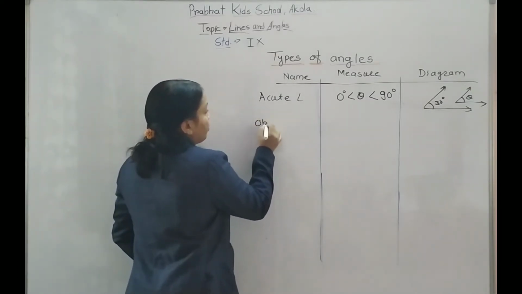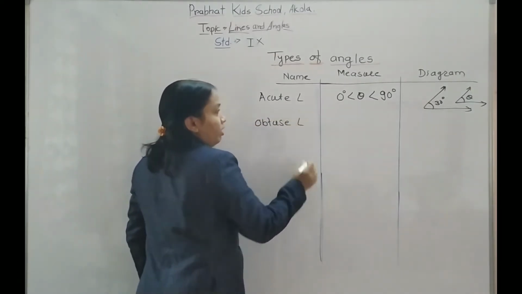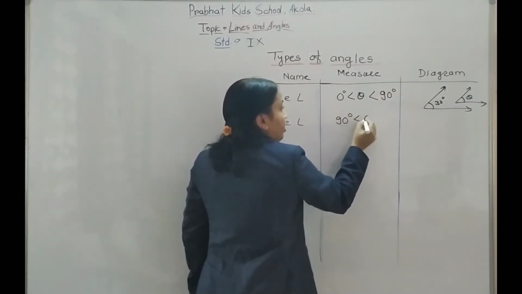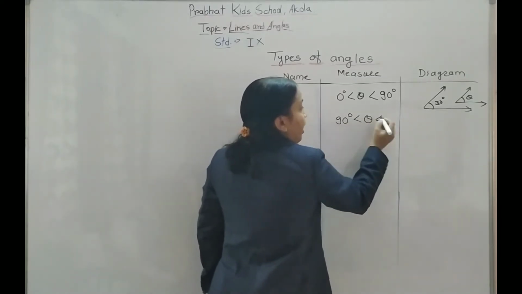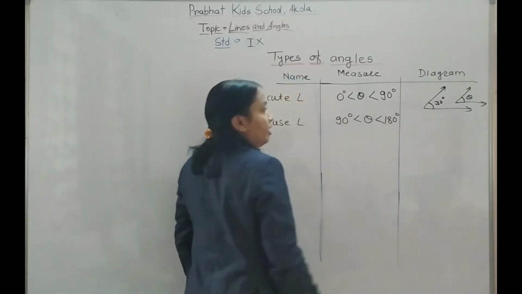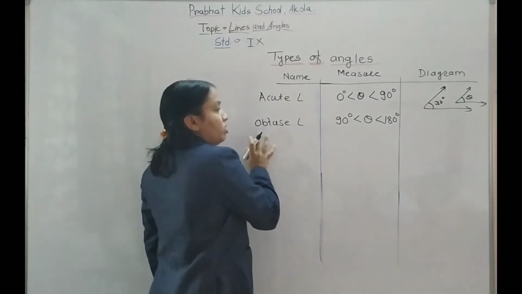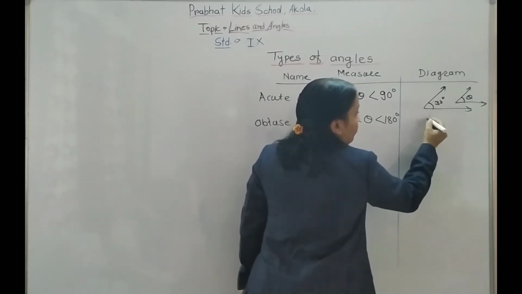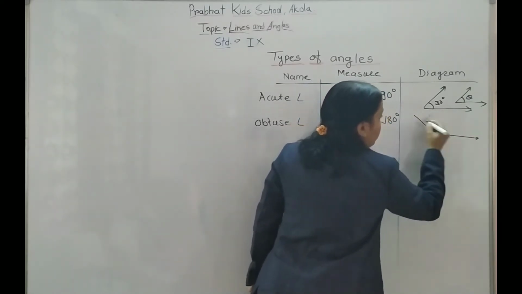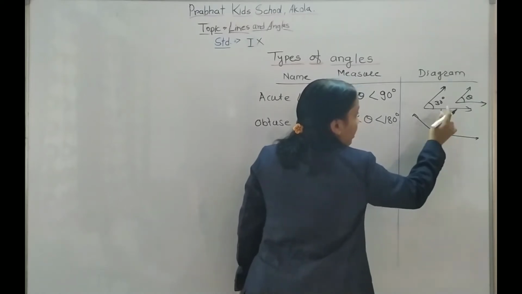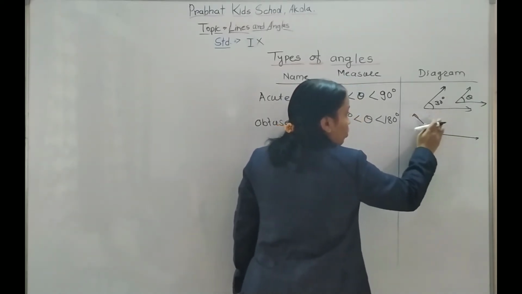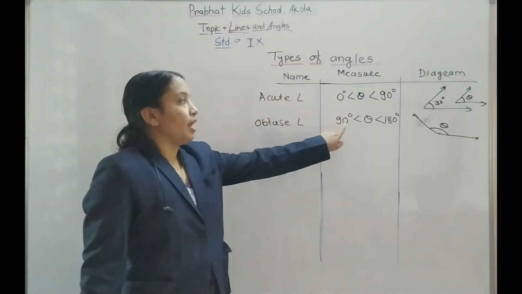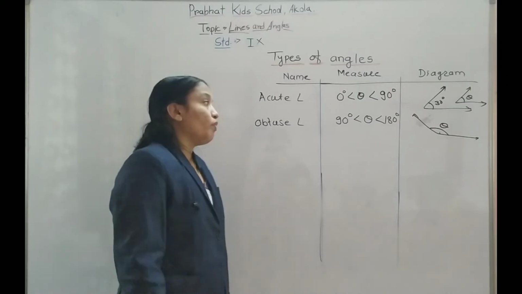Then the obtuse angle. Now the measure of the angle, that is theta, is greater than 90 and less than 180 degree, then the angle is called an obtuse angle. The diagram will be like this. Because you know that if I draw the perpendicular, that is angle 90, this one is greater than that, so it is called an obtuse angle. A measure lying between 90 and 180 is called an obtuse angle.